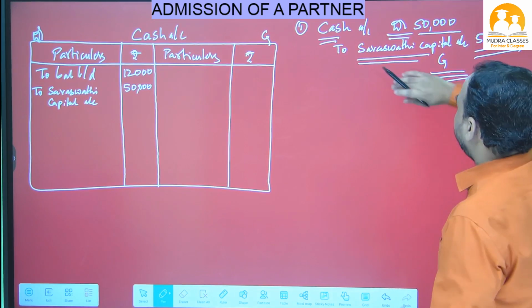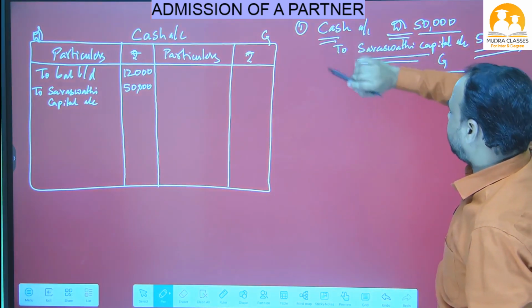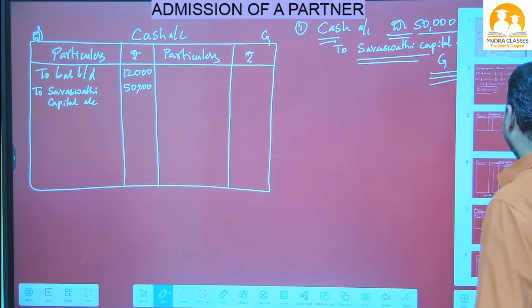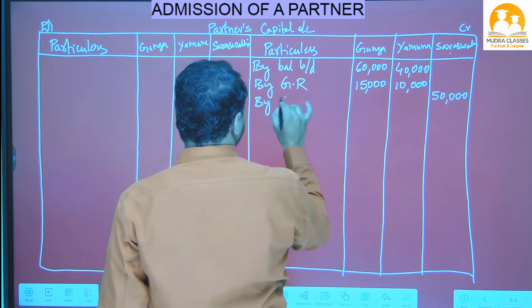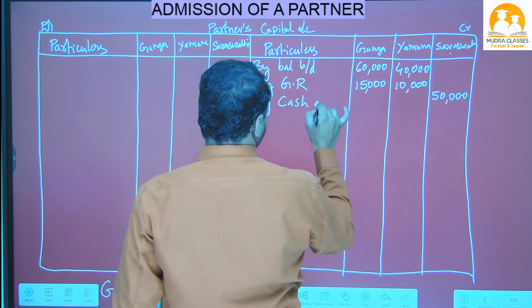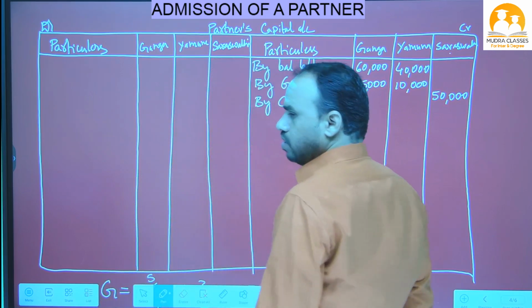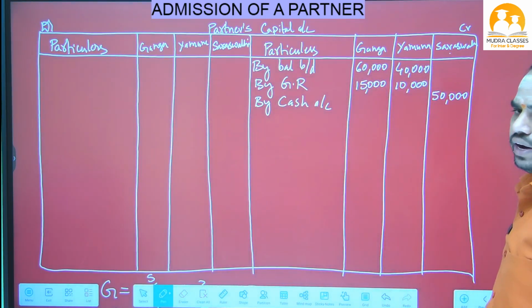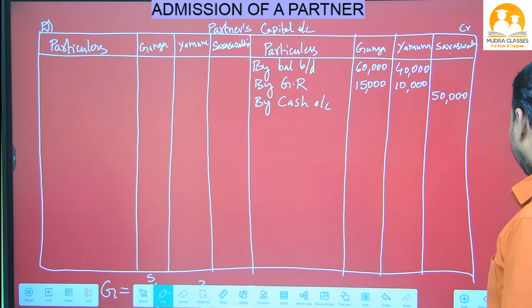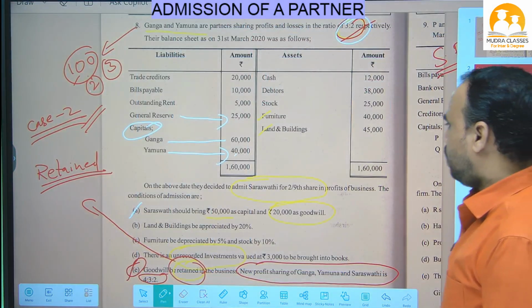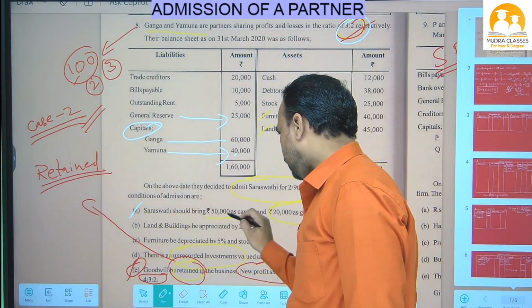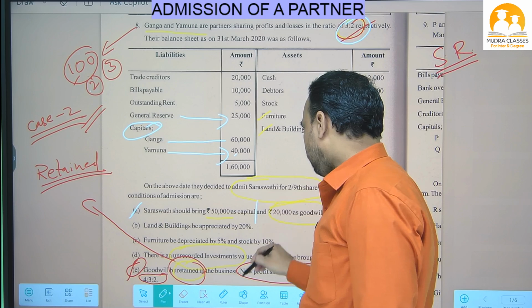Now close this Saraswati capital. What do we have opposite? Cash. So here we have to write opposite 50,000: by cash account. Like this we have to write. So up to here we have completed: Saraswati should bring 50,000 as capital.